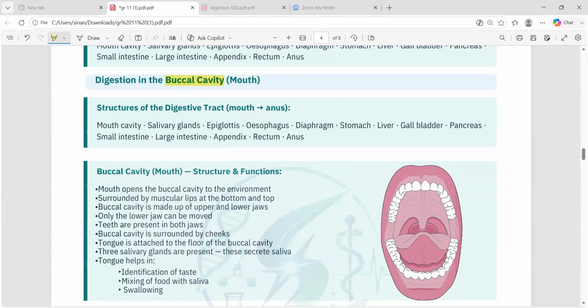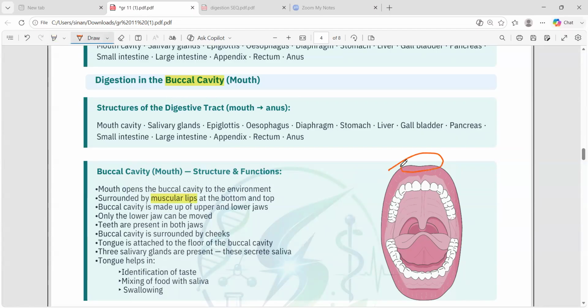This buccal cavity is surrounded by the muscular lips. Everybody has lips, no? We have the lips at the bottom and also at the top.